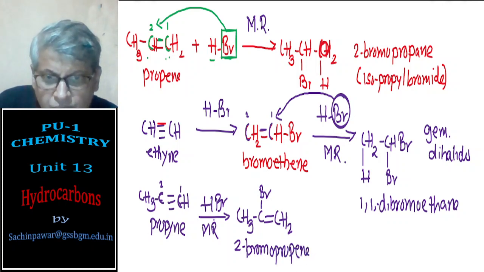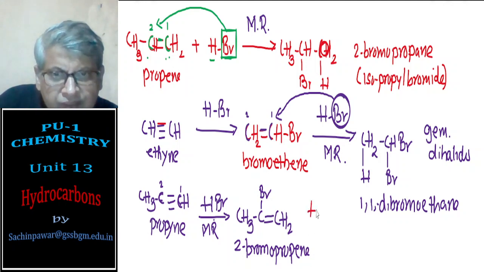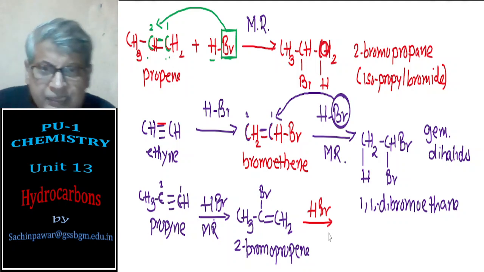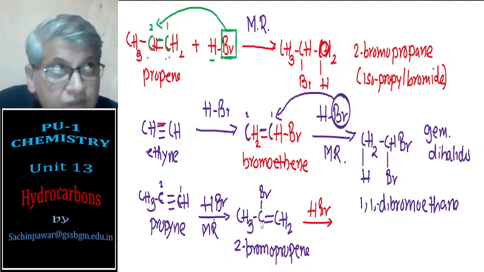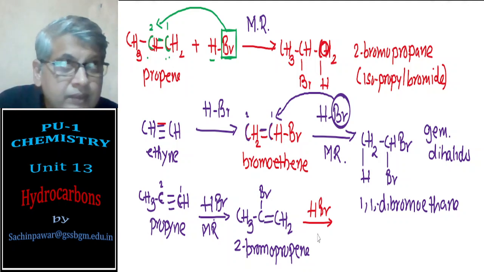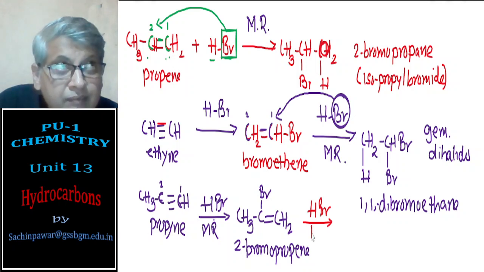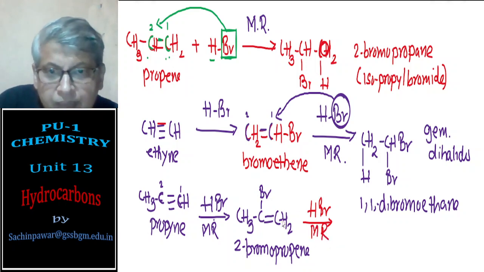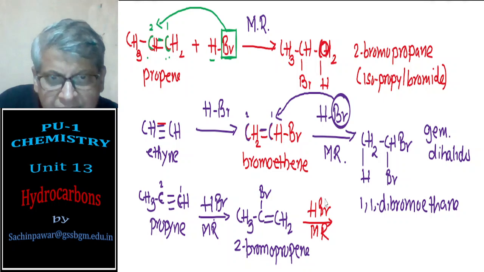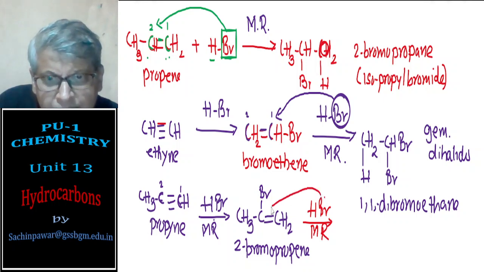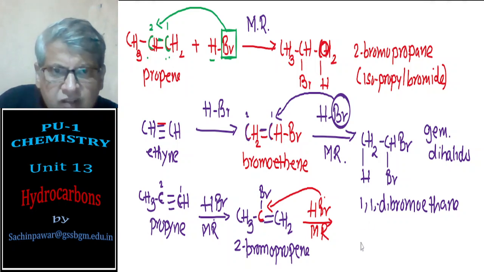The reaction doesn't stop here. One more molecule of HBr attacks onto this. Again it has to follow Markovnikov rule because the number of hydrogen atoms is different. So here again the Br should go to the middle carbon atom because the middle carbon atom is attached to the least number of hydrogens.